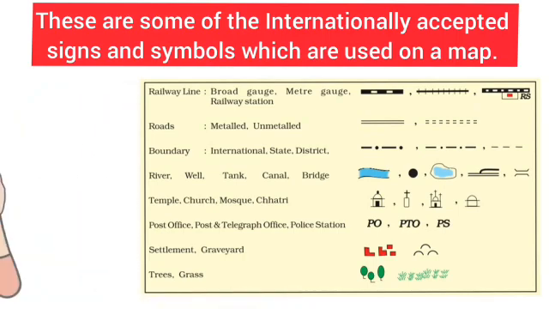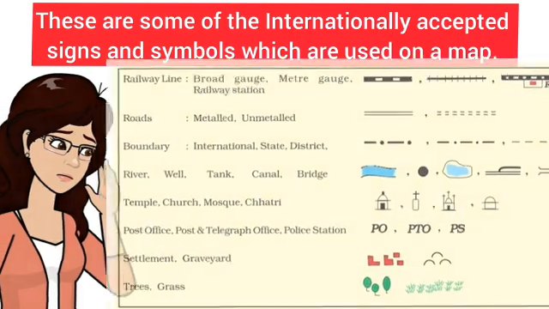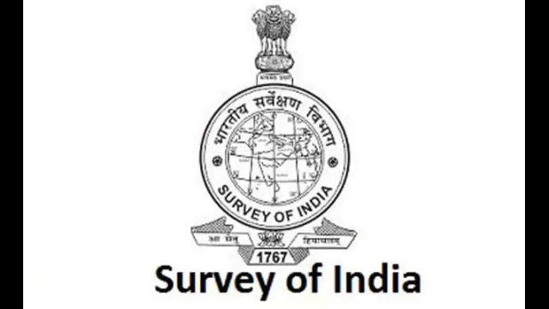So, children, these are some of the internationally accepted signs and symbols which are used on a map. Even if you don't know the language of an area and therefore cannot ask someone for directions, you can collect the information from the maps with the help of these symbols, because maps have a universal language that can be understood by all. In our country, the conventions used by Survey of India are followed by all the map makers. These conventional symbols are called the topo sheets of Survey of India.